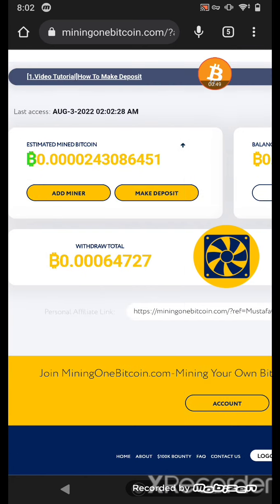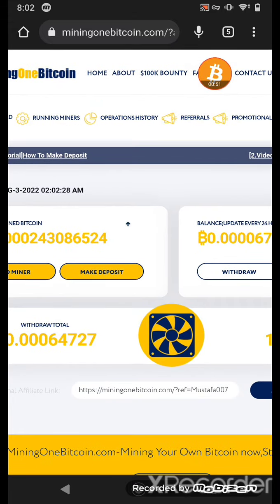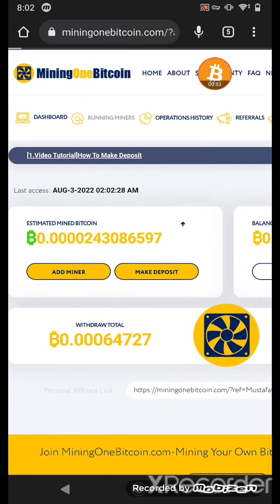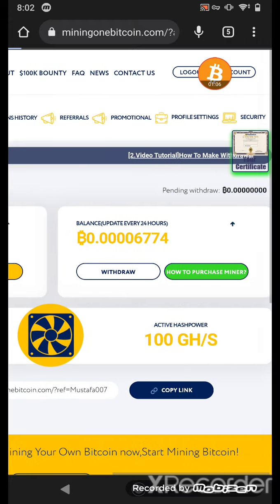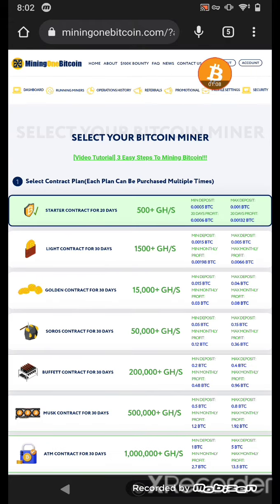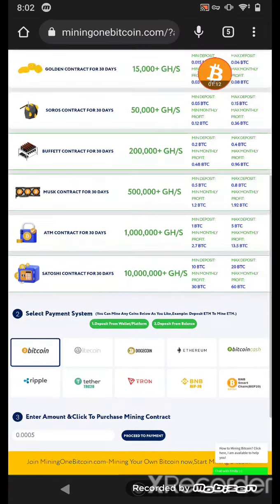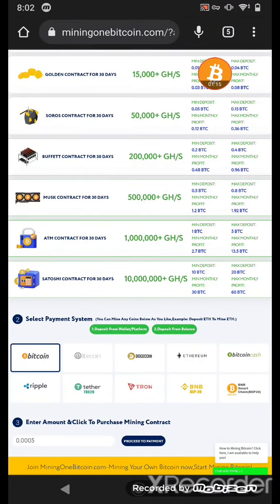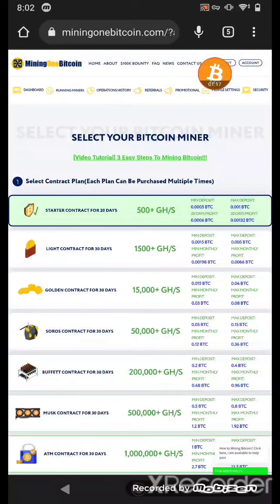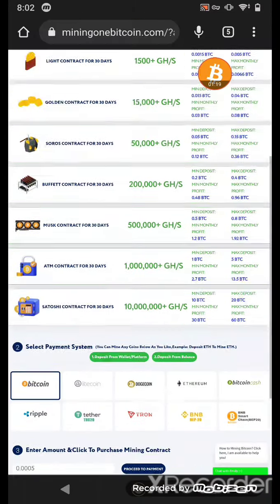That's a wonderful website. You can just click on running miner. You can deposit in here. You can buy a miner, but I don't recommend it, because if this website pays you free, you get a free amount. If after that this website doesn't pay you, no problem, you have made much more from this website. Okay, thanks for watching guys, and bye bye for now.